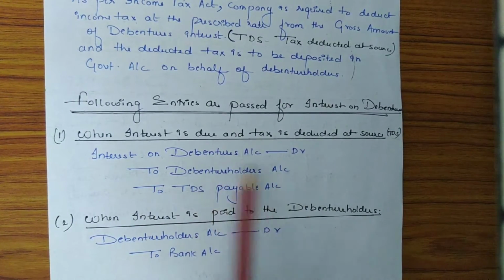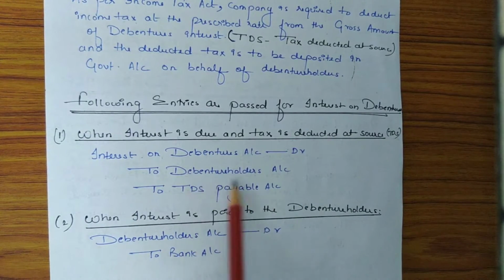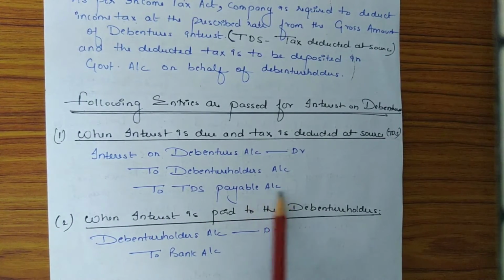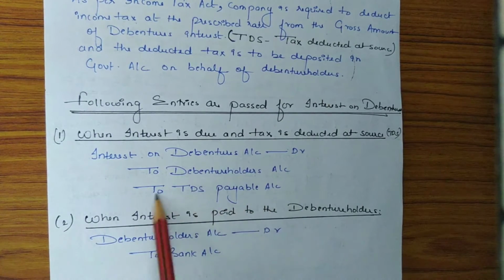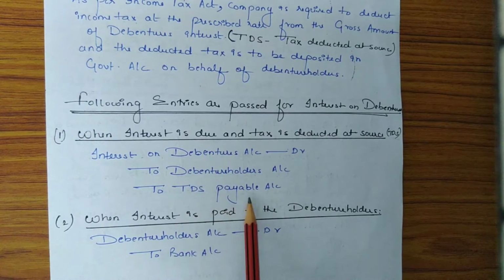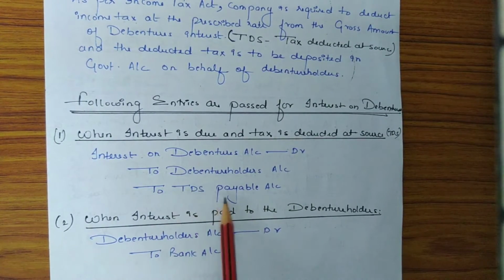To debenture holders account, this interest is to be paid to the debenture holders. That means debenture holders will receive this interest. That is why it is credited. To TDS payable account. Now TDS is the amount of tax which is deducted from the gross amount of debenture interest, and this tax is paid to the government. That means the government will receive this tax. That is why it is credited.